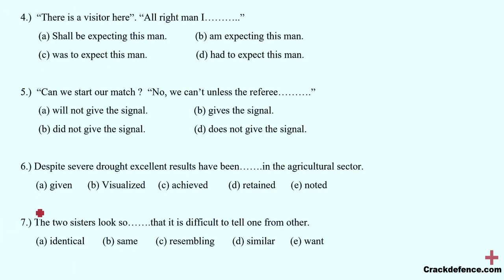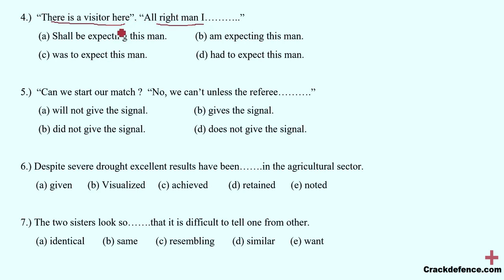Question number 4. "There is a visitor here." "All right, man, I..." Now over here this is a kind of speech, right? Say the second person is telling you this sentence, "There is a visitor here."